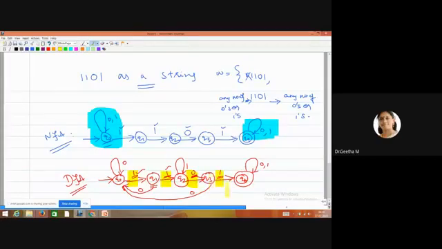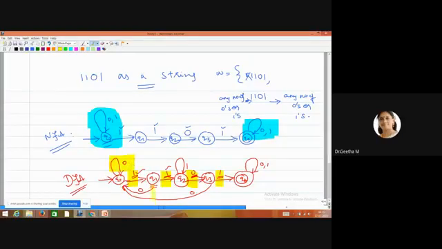1101 compulsorily we have for all the states. So at Q0 definitely we should have 1, at Q1 1 we need, at Q2 0 we need, at Q3 1 we need. Apart from 1 at Q0, 0 is possible. If 0 comes, where should we go? That is the question. Then if 0 comes, we can take a self loop here, so I have given this self loop.